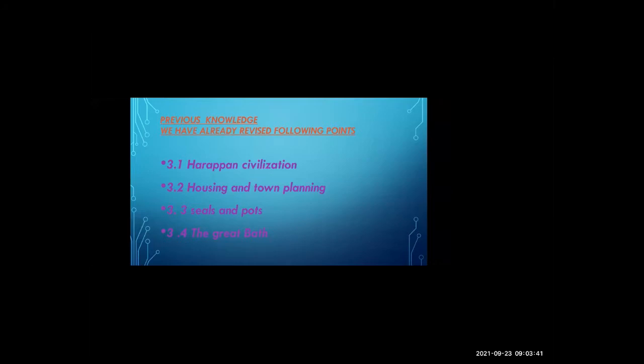When the first excavation was carried out, who excavated the first site? Seals and pots placed in reddish colored clay, and the bathtub is 3 feet.